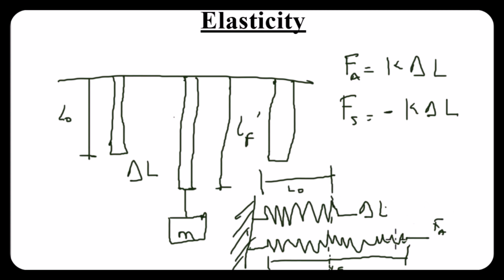If I'm applying the force on this spring, the force I'm applying is going towards the right, and then the extension, the change in length, is also moving towards the right. You can see FA towards the right, extension X or L, since we're using L here, is also moving towards the right. So when this happens, and we say Hooke's law is obeyed, we can see FA is equal to K change in L. But for this other equation, we mostly use it in simple harmonic motion. So I won't talk much about this, but I'll just say what it means or its implication.